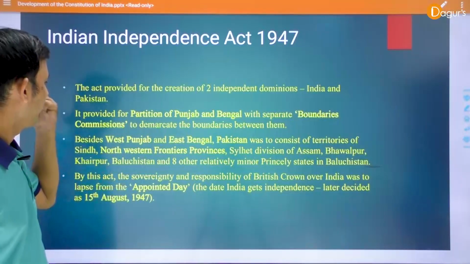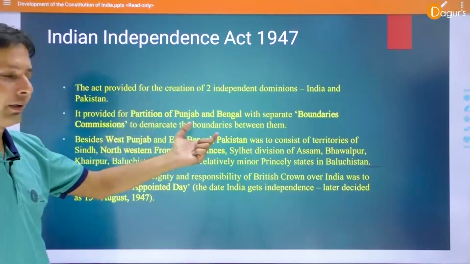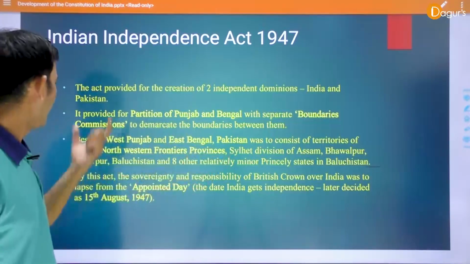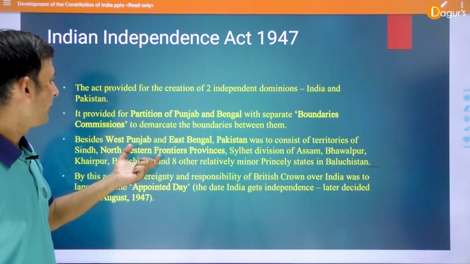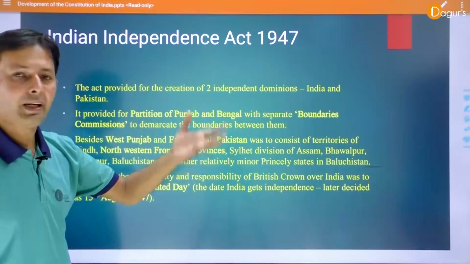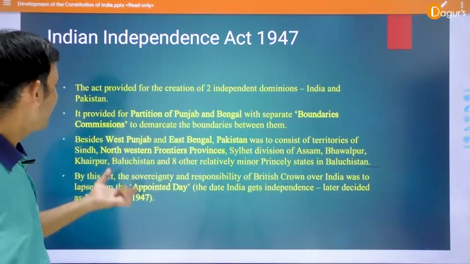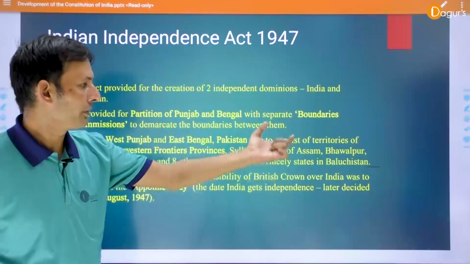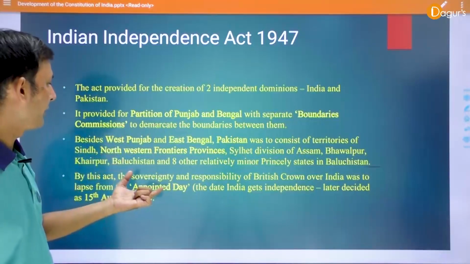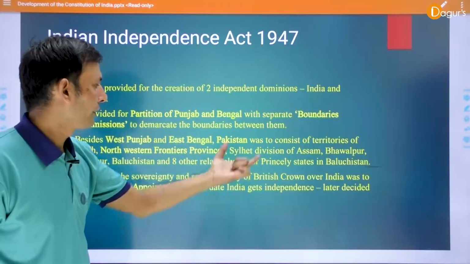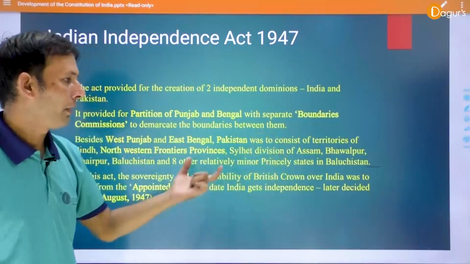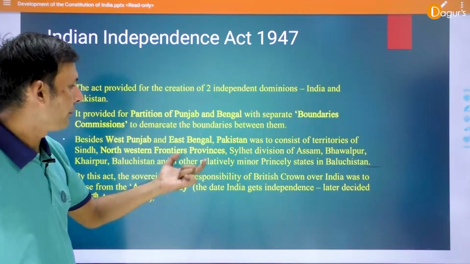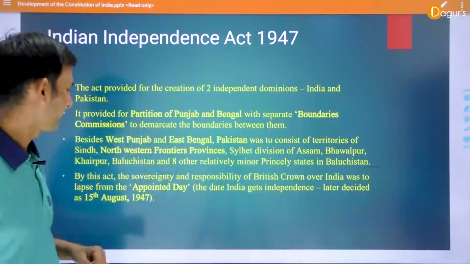It provided for partition of Punjab and Bengal, with separate boundary commissions to delimit the boundaries between them by the Radcliffe line. Besides West Punjab and East Bengal, Pakistan was to consist of the territories of Sindh, North-Western Frontier Province, Sylhet division of Assam, Bahawalpur, Khairpur, Balochistan and eight other relatively minor princely states in Balochistan.